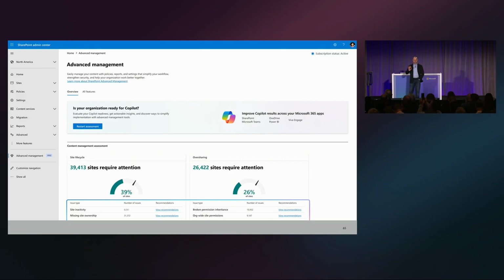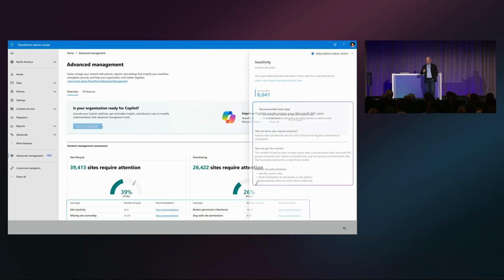It's not a score. I did say the word score. I was trying not to say that. So it's not a score. It's just showing you a number of items that you have that potentially need attention. That either has to do with sprawl or oversharing, so we have 2 sections. This area is going to develop over time, but we're starting with this. So this gives you a really quick overview to show you whether you have an issue or not.